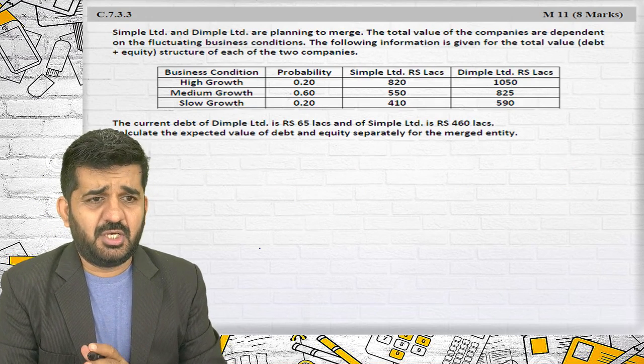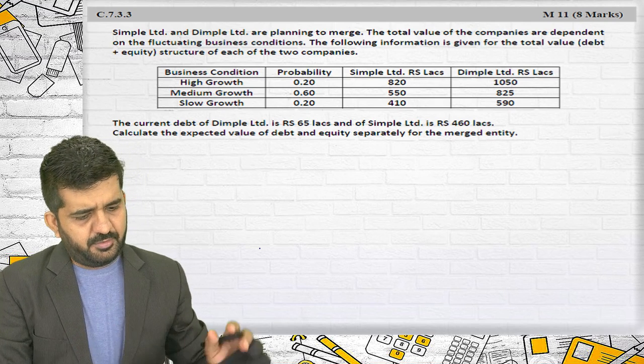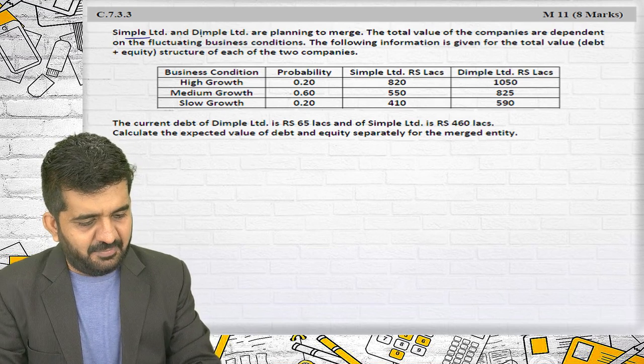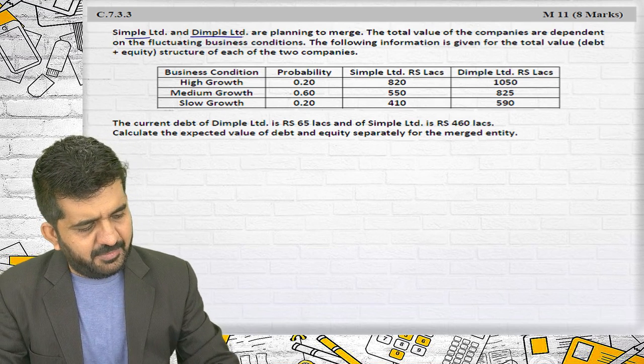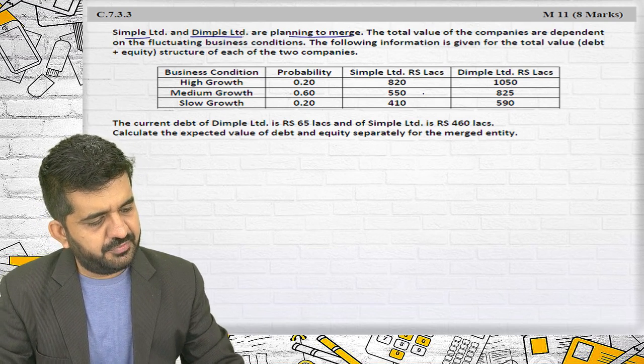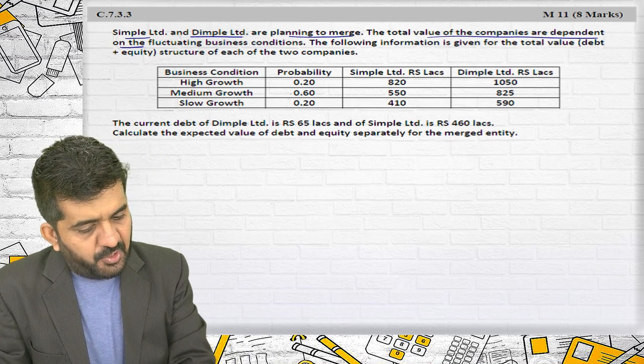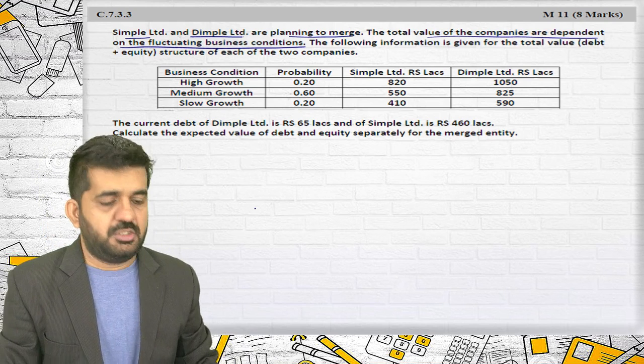Alright, this is again a simple question. Simple Limited and Dimple Limited are planning to merge. The total values of the companies are dependent on fluctuating business conditions.